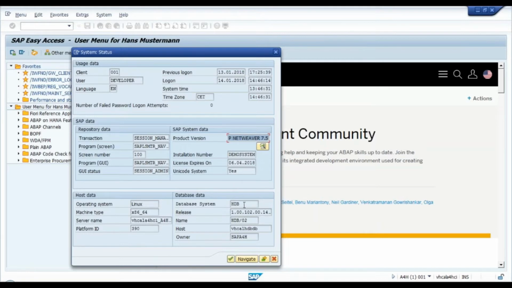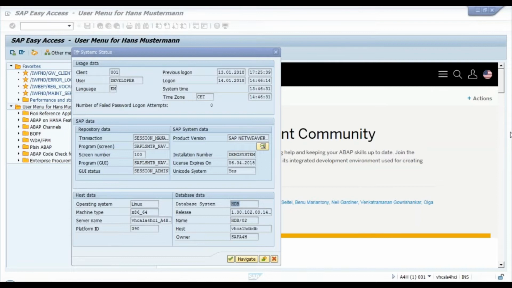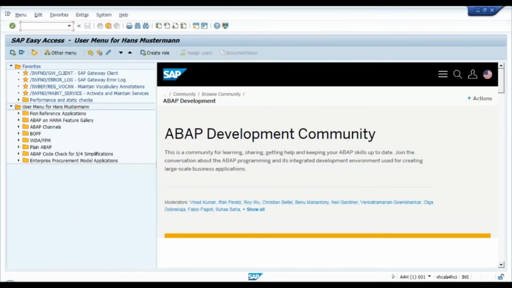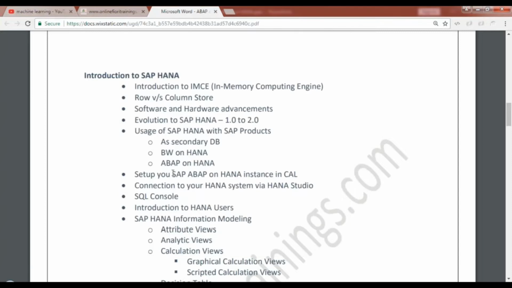Yeah, and then you can see here the database on which it runs is SAP HANA database, HDB. So that indicates that this is a perfect server which runs as an ABAP server on top of the HANA database. So I will show you how this HANA database helps you to improve the performance, as well as guides you to build new and innovative applications with SAP ABAP on HANA. Yeah, so that's the server which we will be using, and you will learn how to set up this server in the cloud yourself. That's going to be an interesting learning for us.